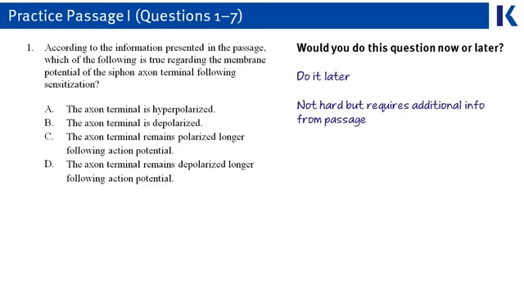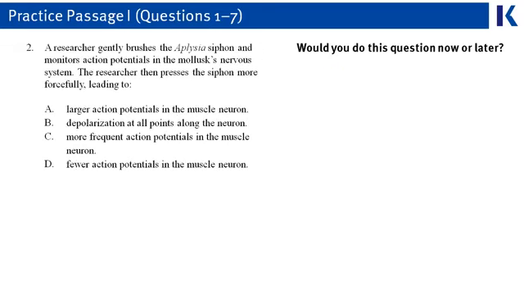So let's go ahead and do this question later and take a look at question number 2. In question number 2, the researcher gently brushes the snail, and then the researcher presses the siphon more forcefully. The answer choices are just about the nervous system. It actually doesn't require going back to the passage.